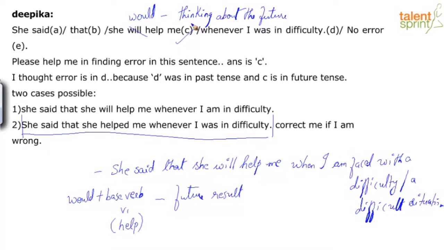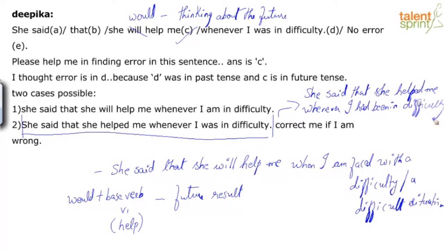I'm giving you guys other options as well, where you'll have to change the entire construction though, right? So for example, in the second context, she said that she helped me whenever I was in difficulty. I'll slightly modify this again. So I would say, she said that she helped me whenever I had been in difficulty, right?